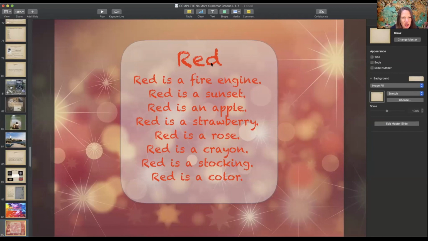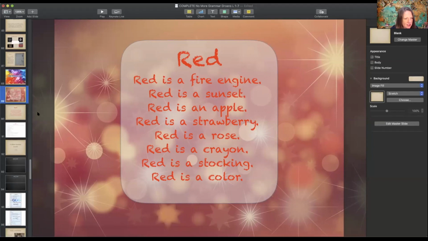Red is my subject all the way down. Is my linking verb all the way down. And then you have the nouns at the end all the way down. Engine, sunset, apple, strawberry, rose, crayon, stocking, color. Now, this is fine if you just do this, but if you really want to be a little bit more challenged and get creative with it, then I would like for you to write, let me clear this screen real quick.